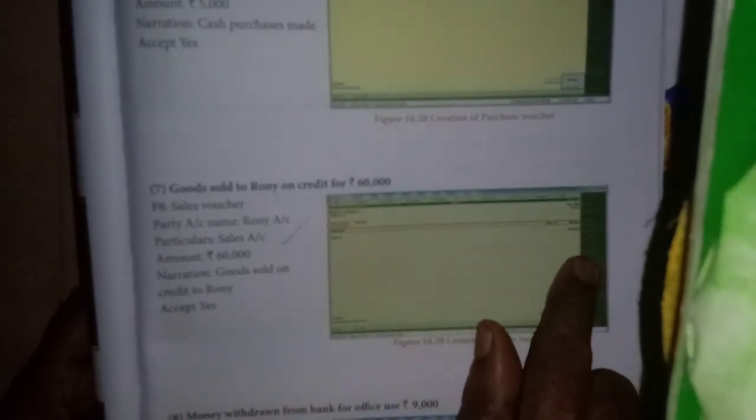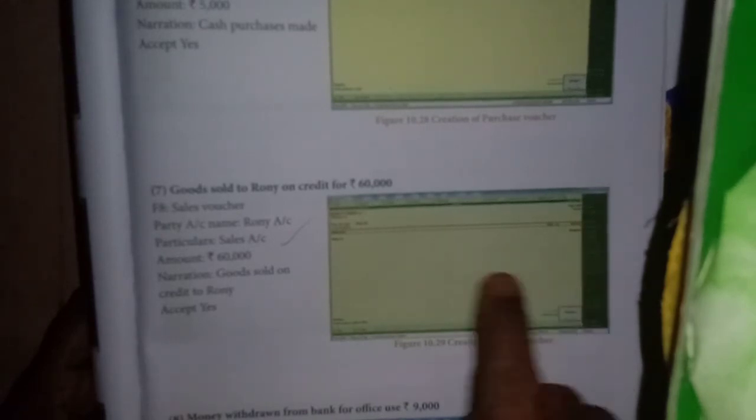Then goods sold to Roni on credit. So sales. Again we need to change it into sales voucher. That one, short, here we have to select from here, sales voucher. Then we have to enter the party account name, Roni account. Then in the particulars we write sales account and the amount. Then narration: goods sold on credit to Roni. Then accept, yes.